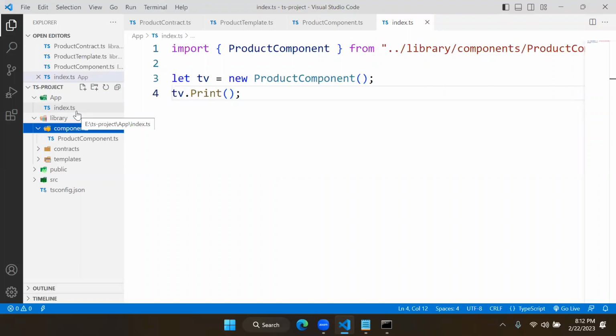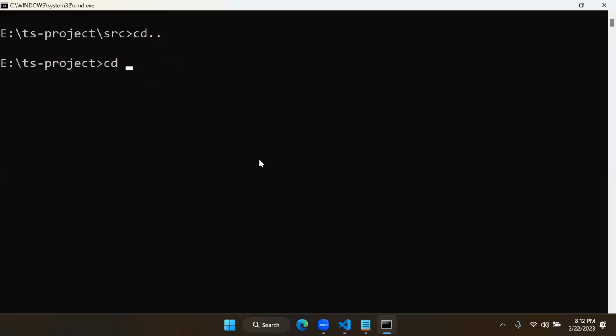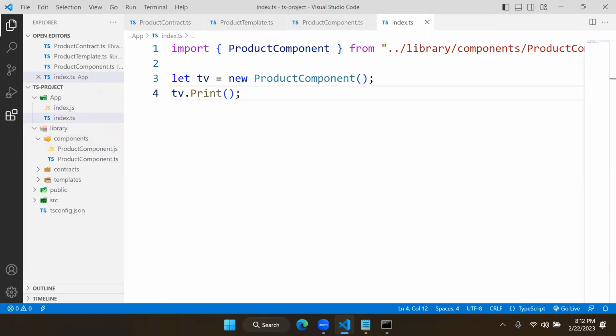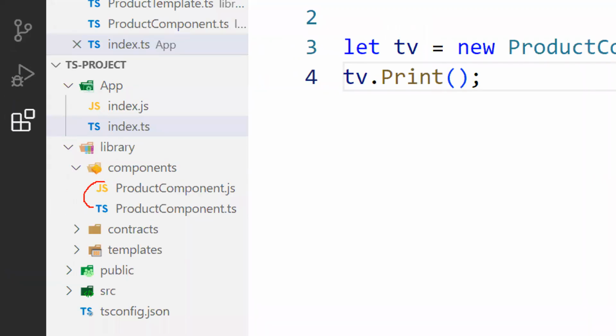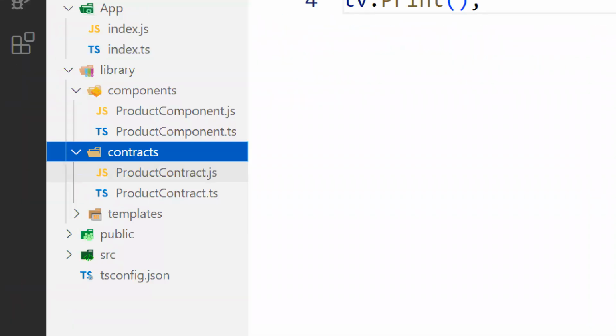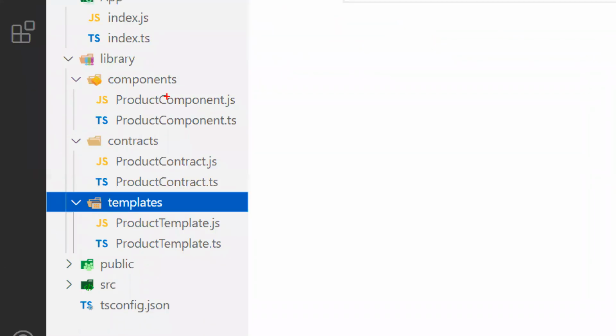Object-oriented programming uses a dependency injection mechanism. In that, it identifies the dependencies and processes those dependencies. So you don't need to compile everything. You just compile this file. Let's open this. I will open here, cd app. In app, now we will use tsc index.ts. Now automatically it is going to compile all the files. You see index.js is there, product component JS is there, contract JS is there, template JS is there. All files are generated here.